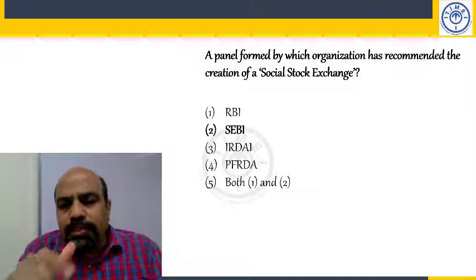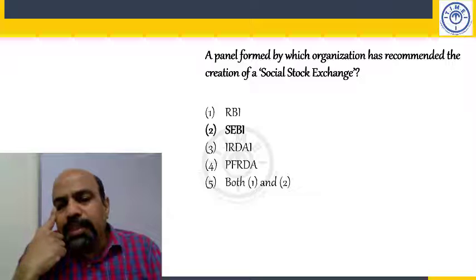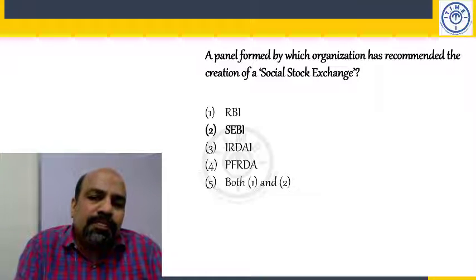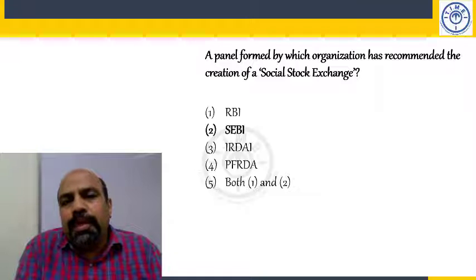Who are the heads of all these organizations? RBI, the governor is Shaktikanta Das. SEBI, the Securities and Exchange Board of India's head is Ajay Tyagi. IRDAI, which is the regulator of the insurance sector, the head is Subhash Chandra Khuntia.